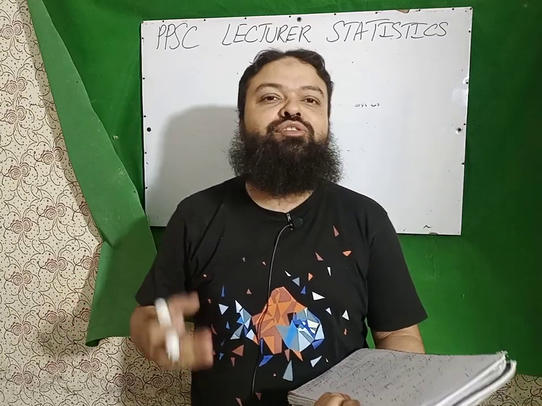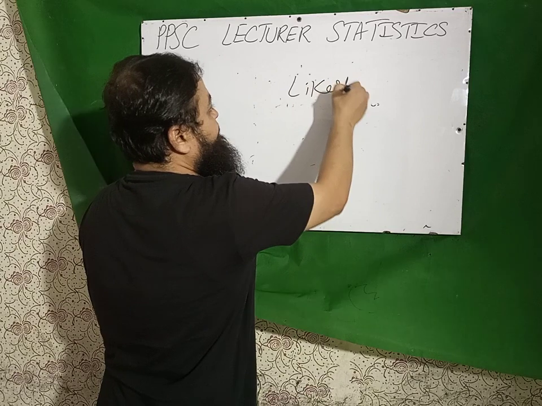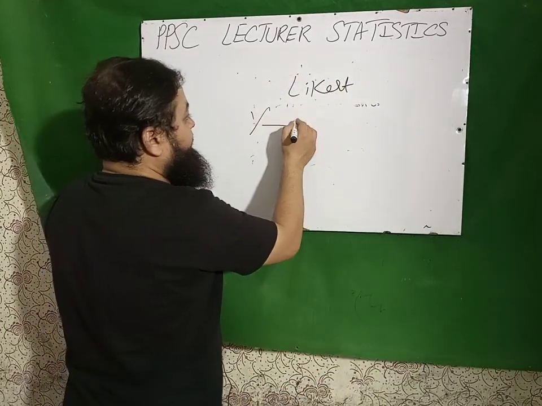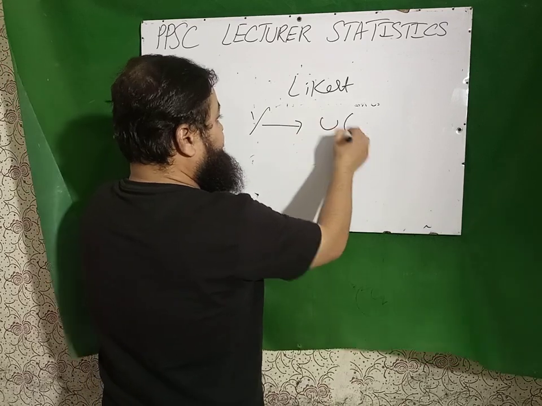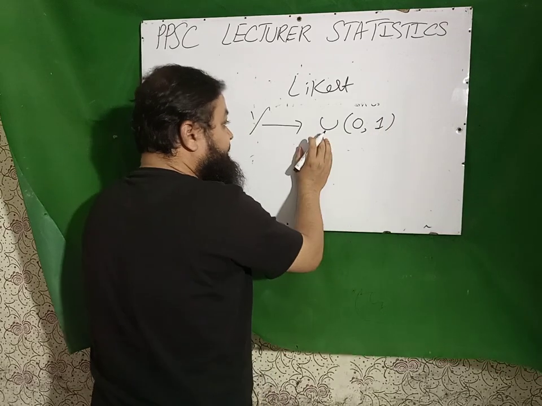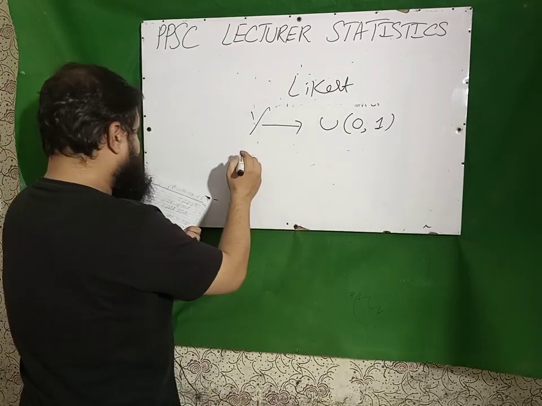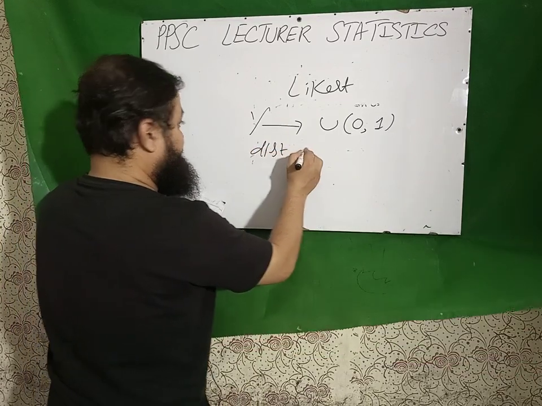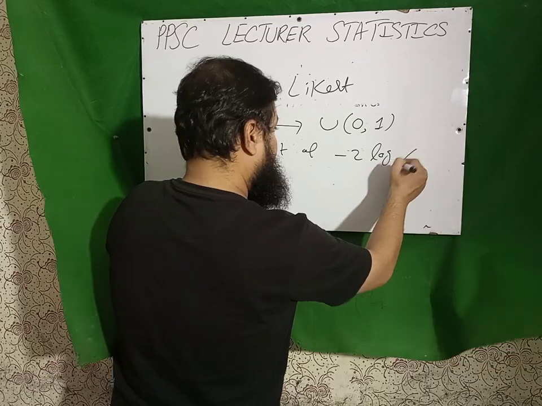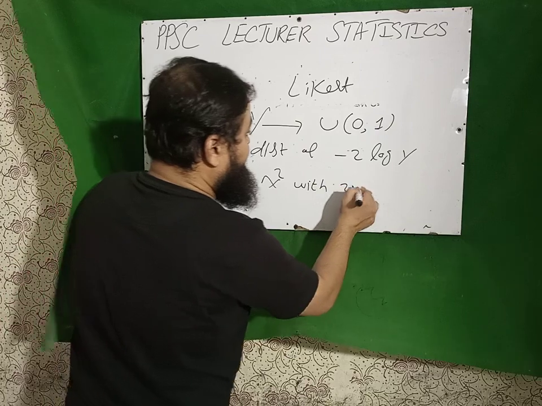Which scale is used for the 5 options? Likert scale is used for the 5 options. Next question is very important. If y follows the standard uniform distribution, please keep in mind (0,1) means standard uniform, then what is the distribution of -2 log y? That will be chi-square with 2n degrees of freedom.